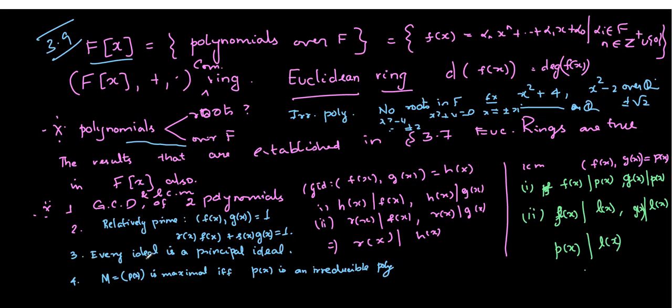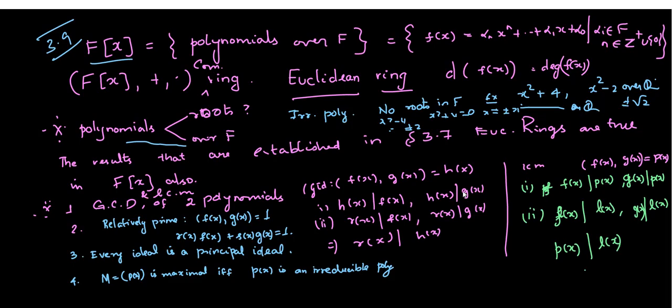Another result is that every ideal is a principal ideal. What is the meaning of it? Any ideal in a Euclidean ring is a principal ideal. After proving that, in any integral domain with unit element in which all the ideals are principal ideals, you call that ring a principal ideal ring, and every Euclidean ring is a principal ideal ring.